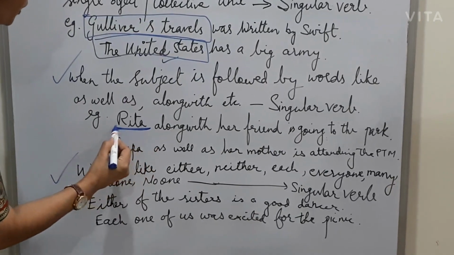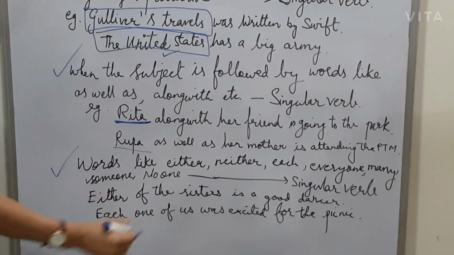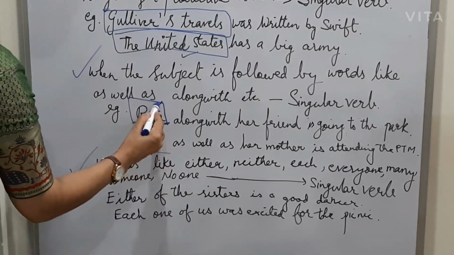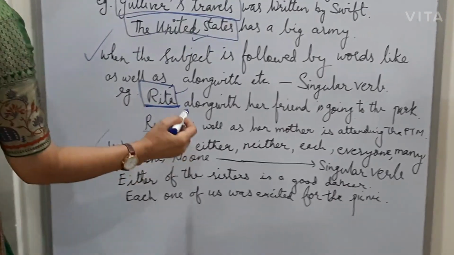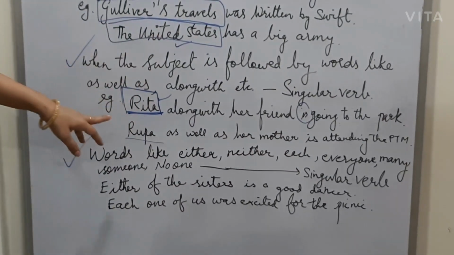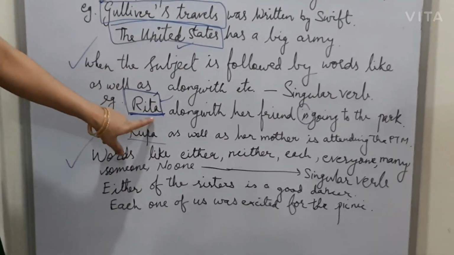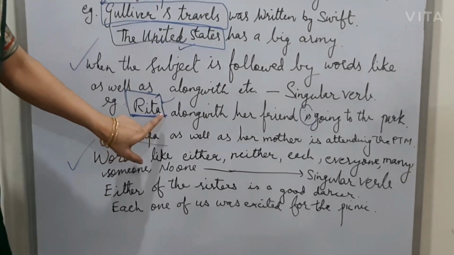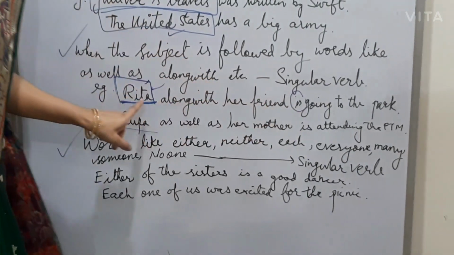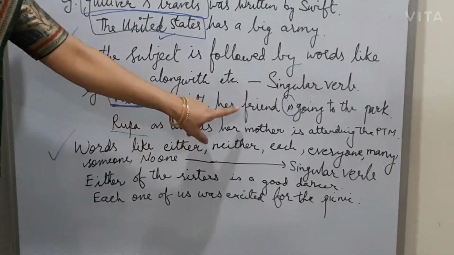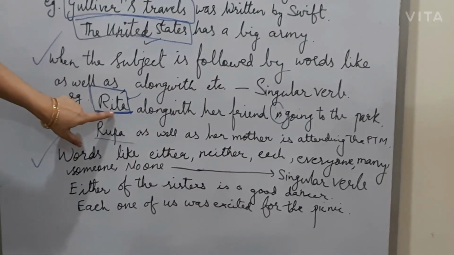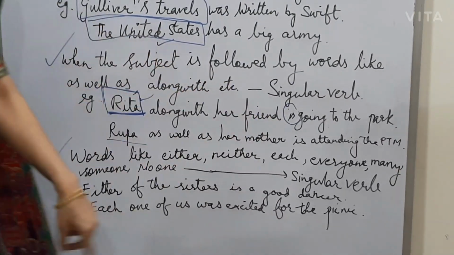In those cases, we are keeping our focus on Rita, and we are using the singular verb. So in such sentences, remember we should focus on the main subject, and according to the main subject we should apply our verb. So Rita along with her friend: you don't need to see along with her friend. Keep it aside, focus on Rita and use the singular verb.